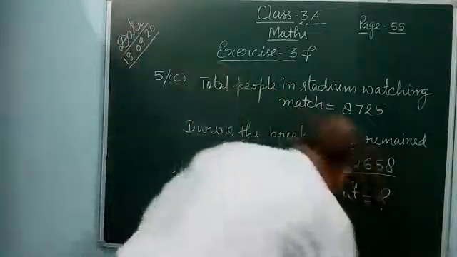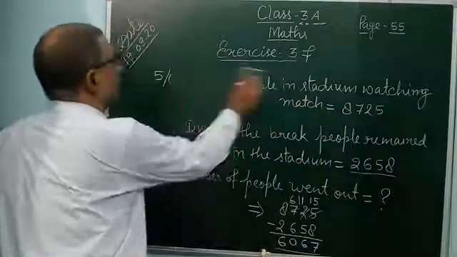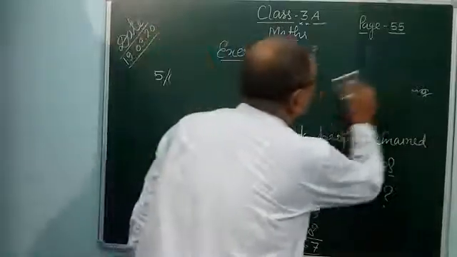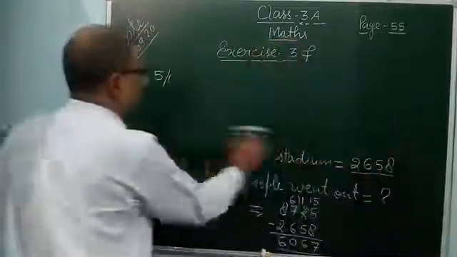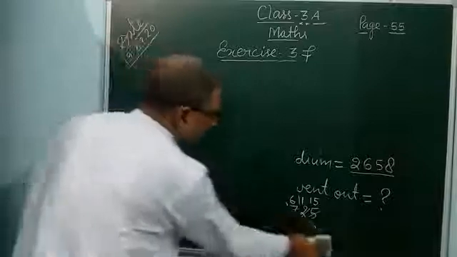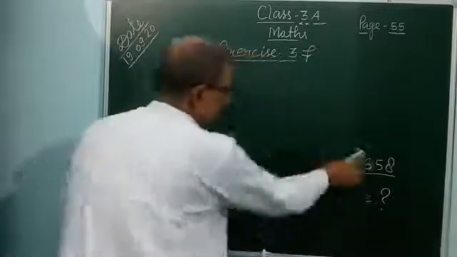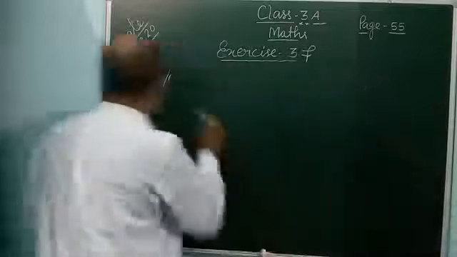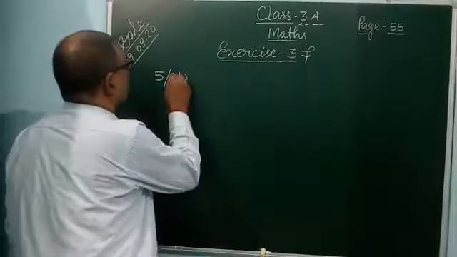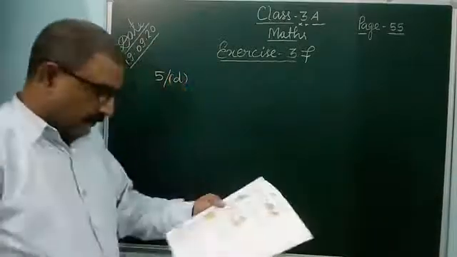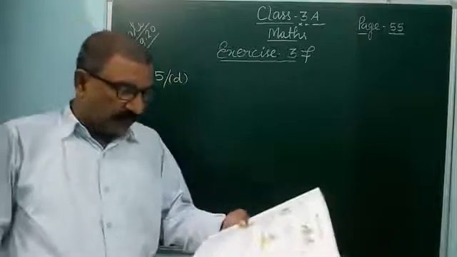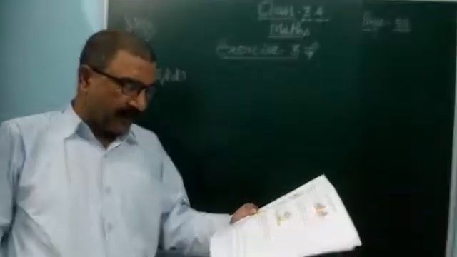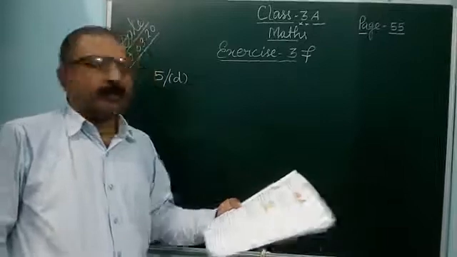Question number D. You can see, part number when added to 500 gives 750.